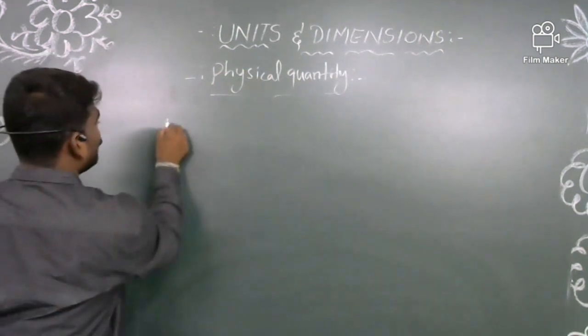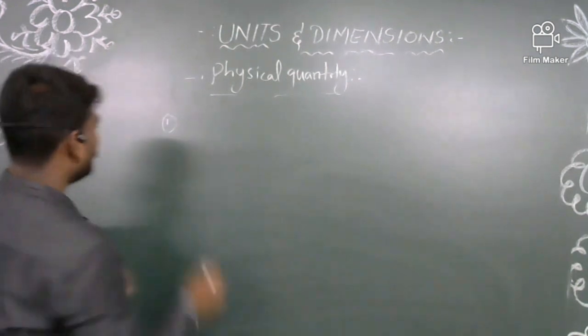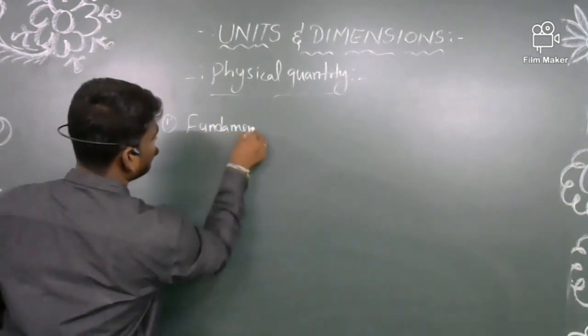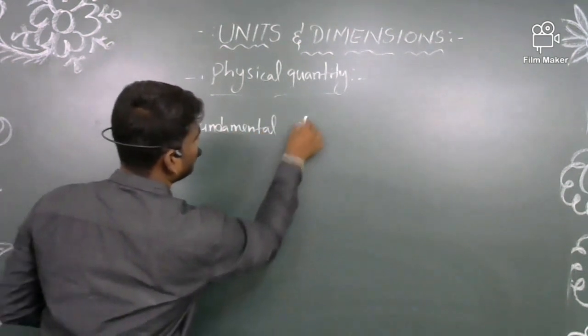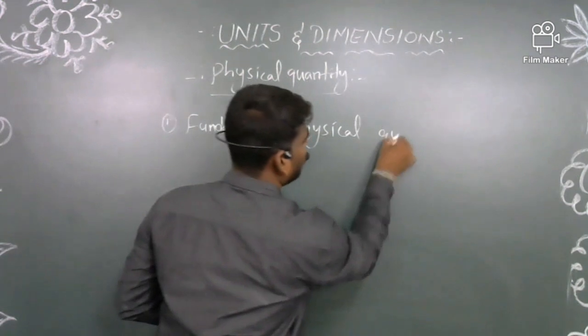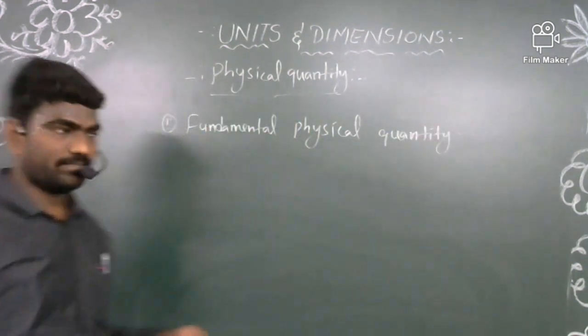Now, I am saying that these physical quantities are classified into two groups. One is the fundamental physical quantity. The other one is the derived physical quantity.